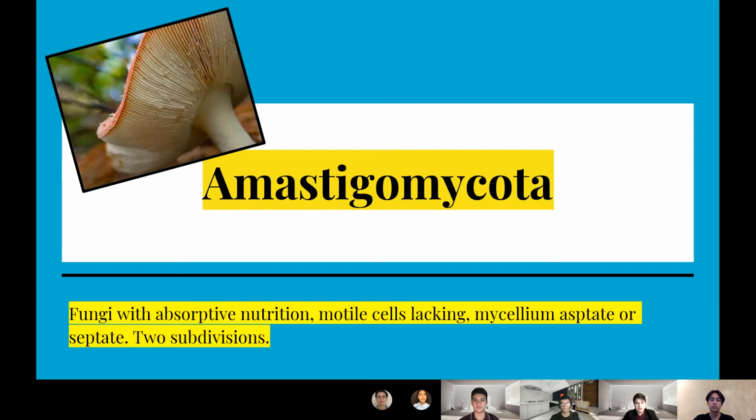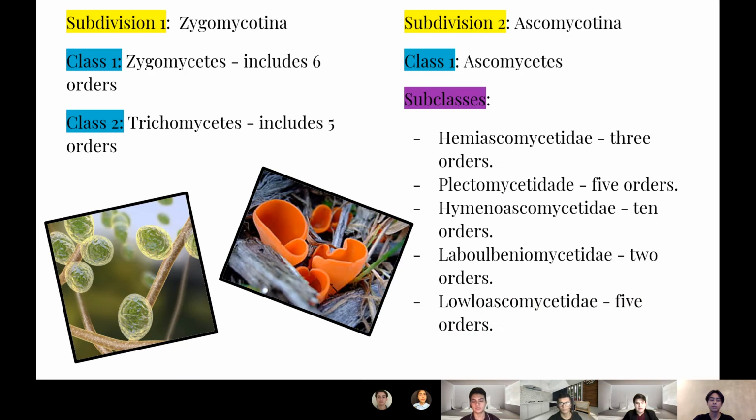Eumycota. These fungi have an absorptive nutrition. They lack motile cells, the mycelium is aseptate or septate, and it has subdivisions. The first subdivision is Zygomycotina, that has two classes, Zygomycetes, that includes 6 orders, and Trichomycetes, that includes 5 orders.